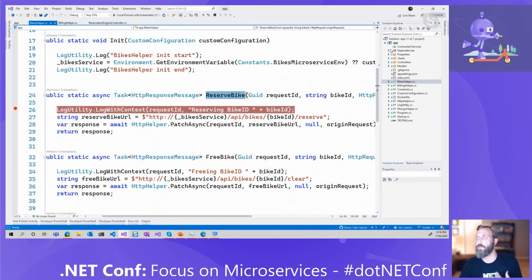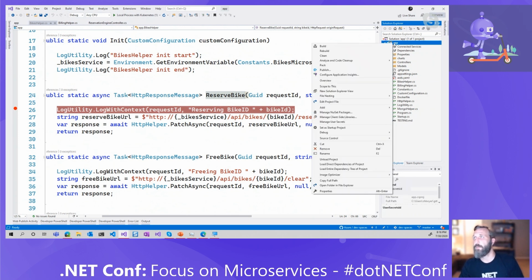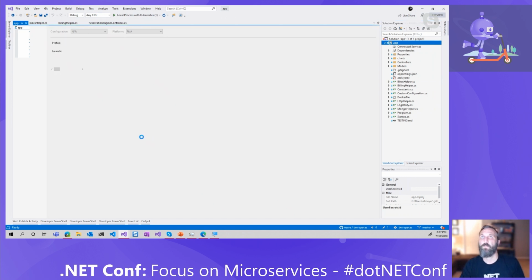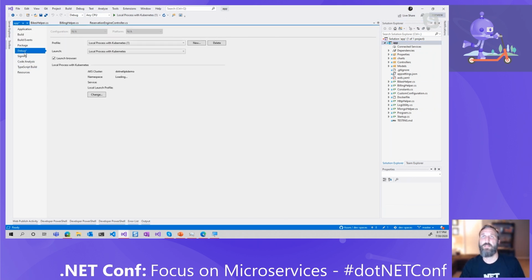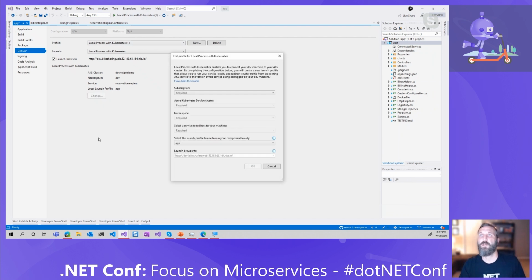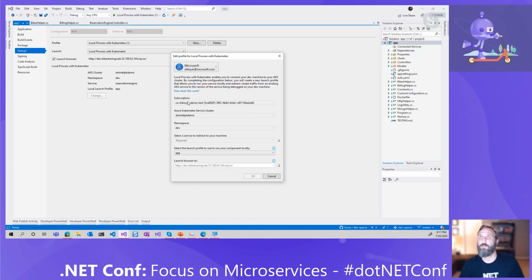So what I'm going to do is right click and look at the properties of my project. And in the debug here, my profile is local process with Kubernetes, right? So when I hit change, I've already set mine up. It's going to select a subscription.